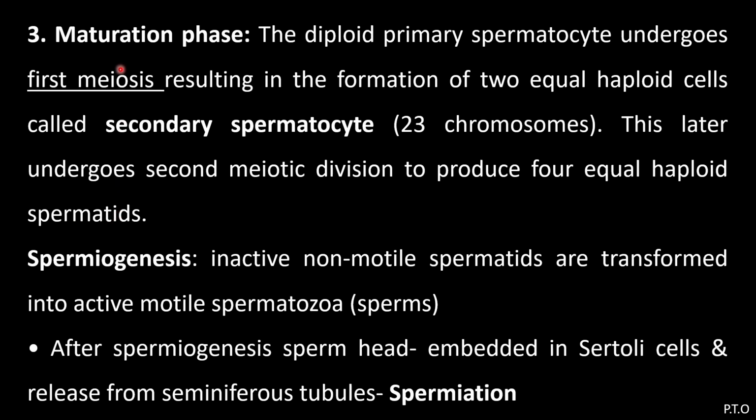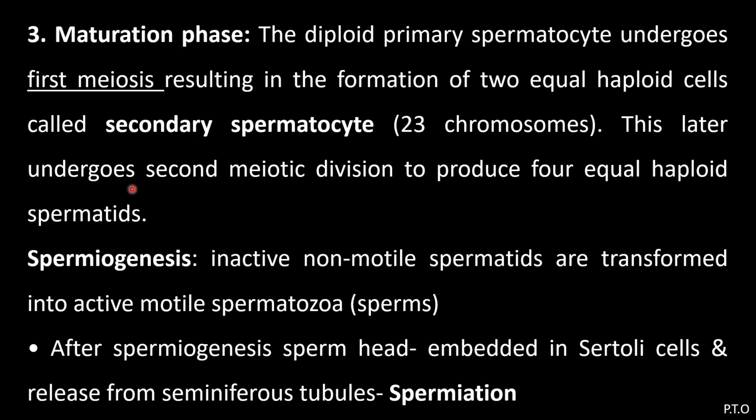Why are they haploid? Because here the meiosis takes place. Meiosis is a reductional division and mitosis is an equational division. As here meiosis occurs, the chromosome number is reduced to half. It was 46, now it reduces to half, that is 23, n number of chromosomes. 2n number of chromosomes becomes n number. 2n is diploid and n is haploid.